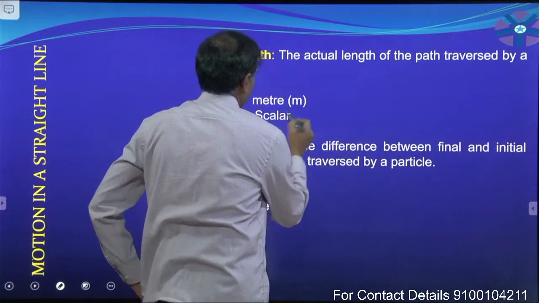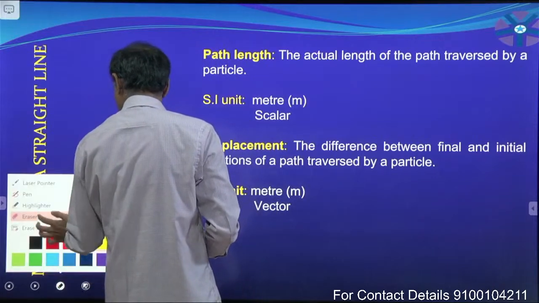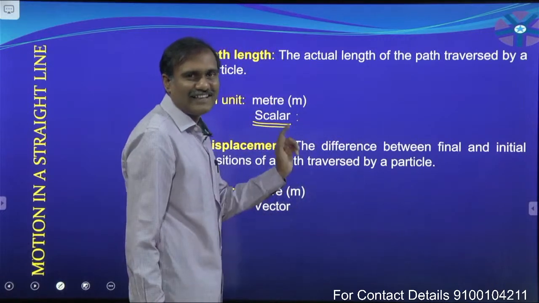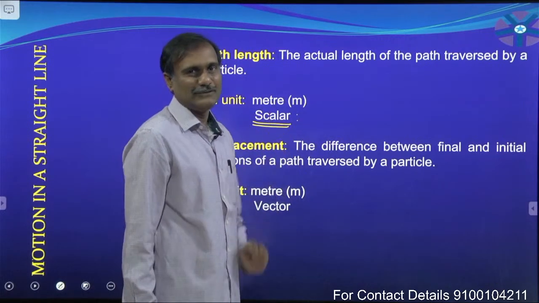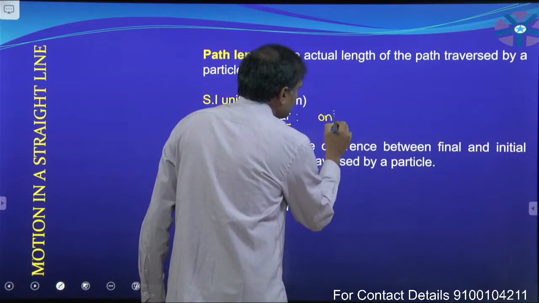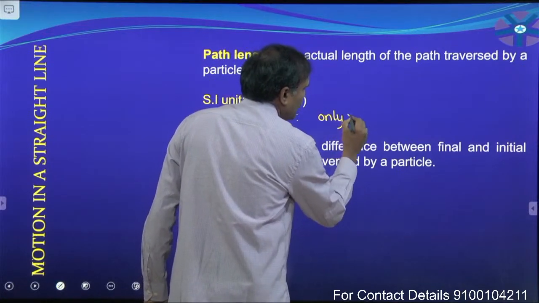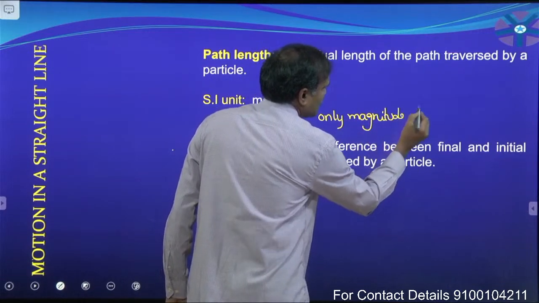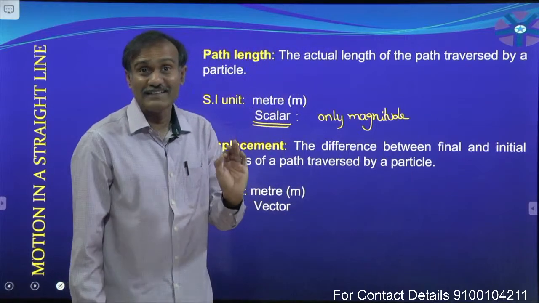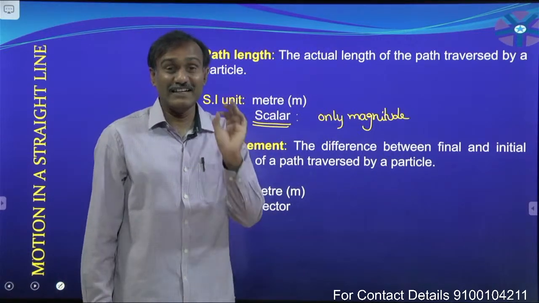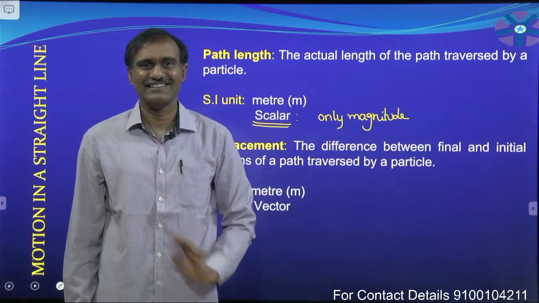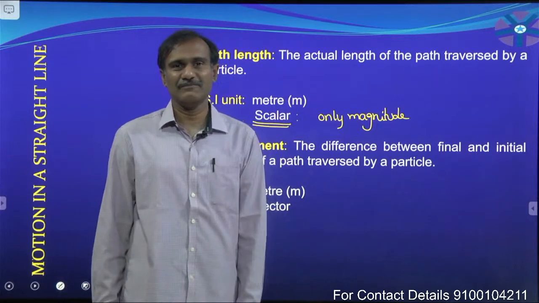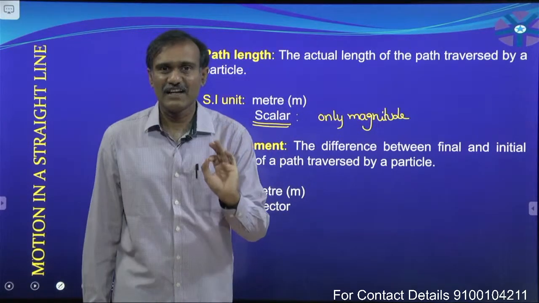Okay, what is meant by the scalar? A scalar is a physical quantity having only magnitude, it need not be required to indicate the direction. Remember that. A physical quantity having only magnitude, we call it a scalar quantity.